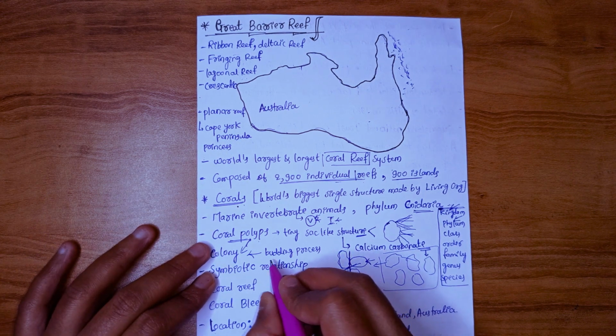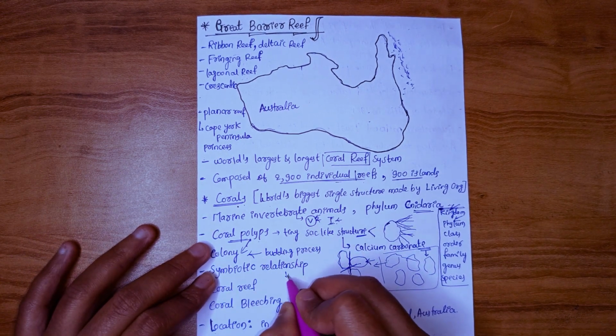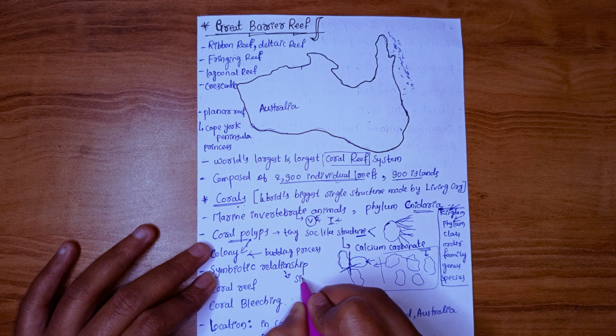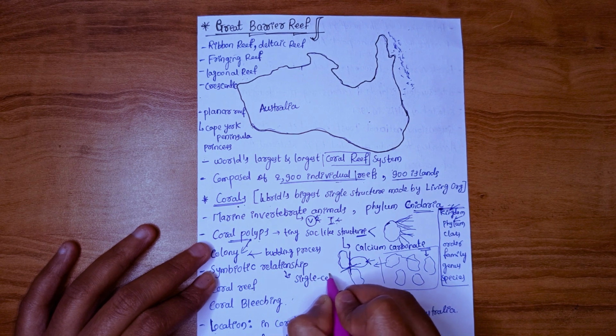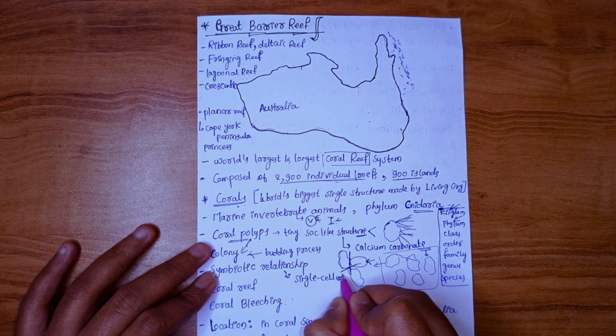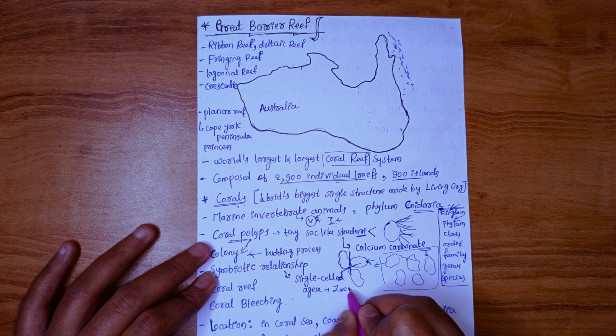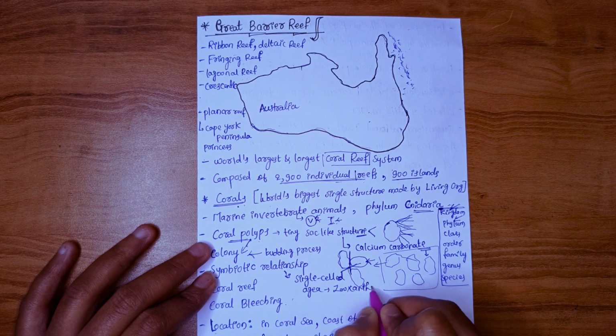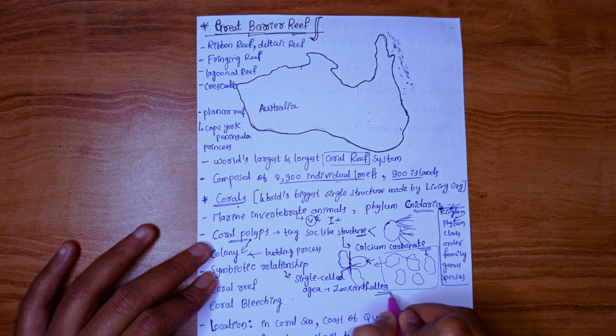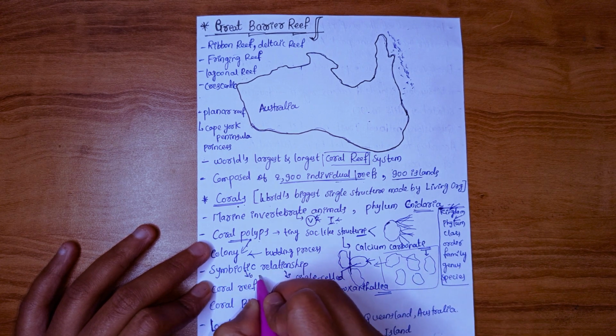And coral polyps will maintain a symbiotic relationship with single celled algae called zooxanthellae. Symbiotic means two organisms will live together and they will benefit each other.